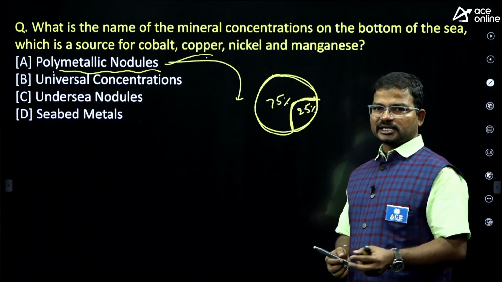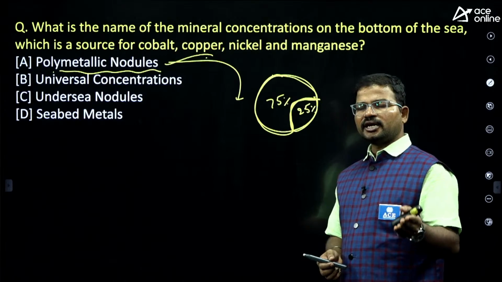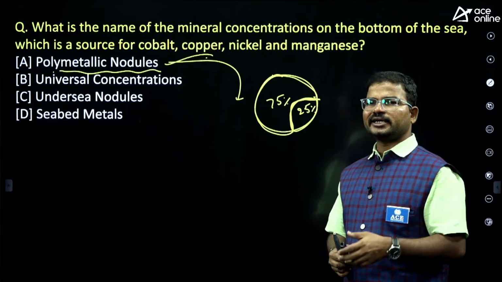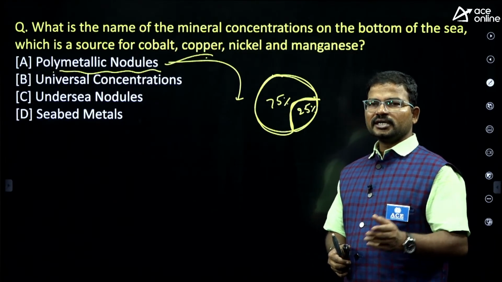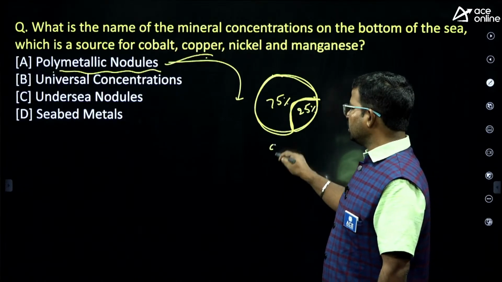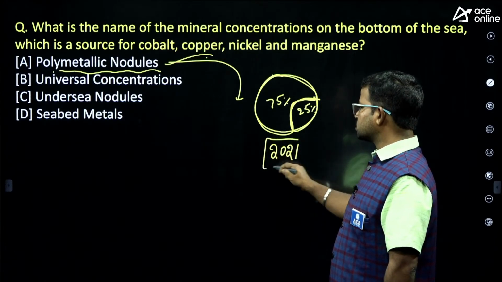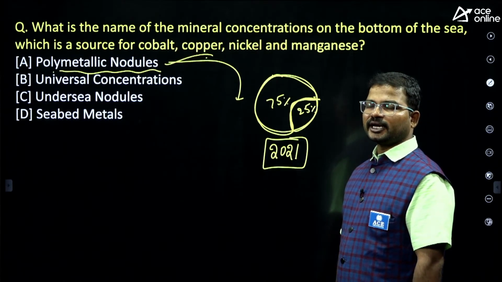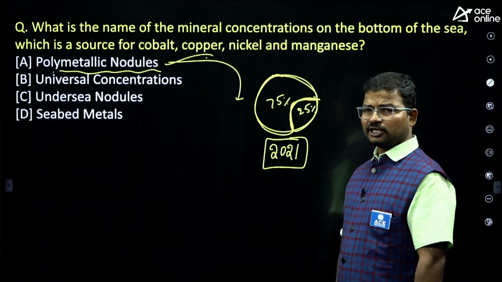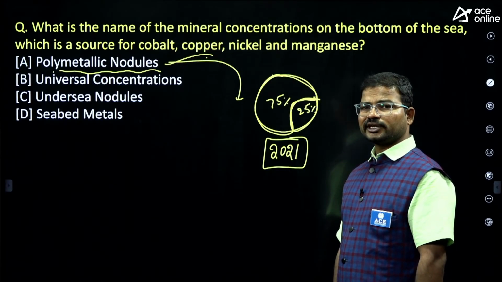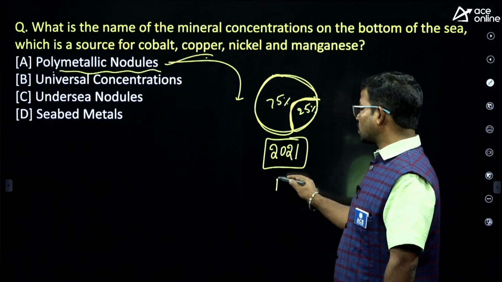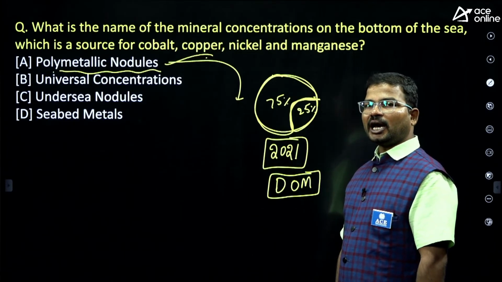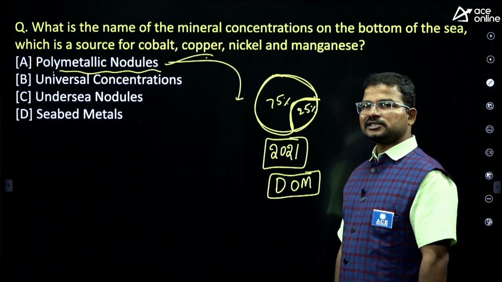That's why most countries like UK, France, Russia, China, the US, almost all of them have already initiated this deep sea mining project. Recently in 2021, India officially initiated this project under the Ministry of Earth Sciences. What is the name of the project? Mission Chandrayaan, or it is also called deep ocean mining. The purpose of deep ocean mining is to extract valuable minerals from the seabed.